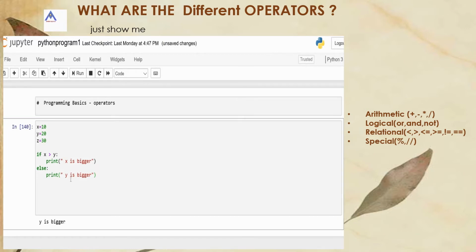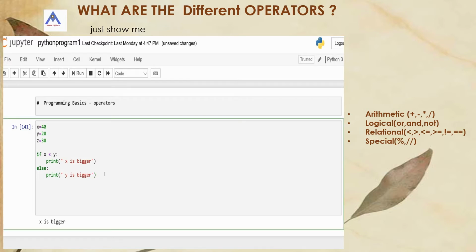So now let us see. Because x is not greater than y, that's why it says y is bigger. Now if I change the x value to 40, then x is bigger. Similarly, you can try various other operators like less than.